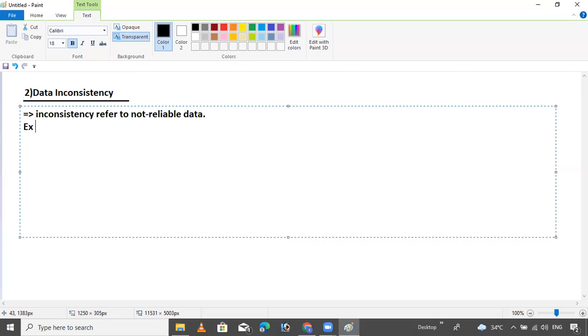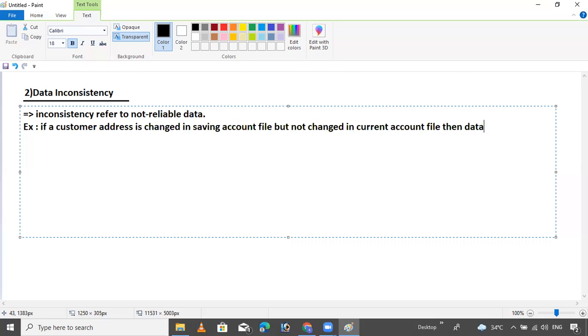I will give an example. Try to understand. Using the same customer bank account example: suppose a customer's address is changed in the saving account file, but is not changed in the current account file. Then data inconsistency will rise.